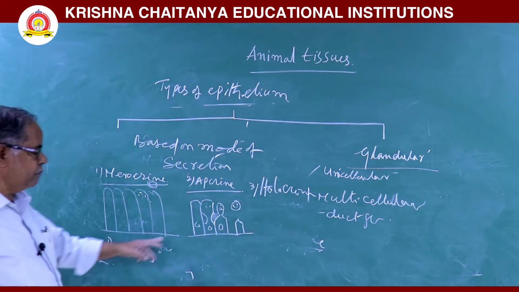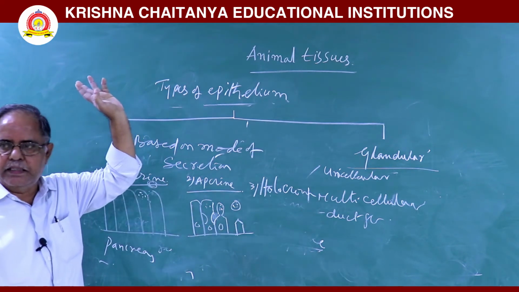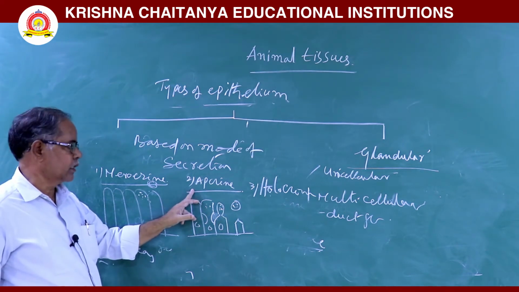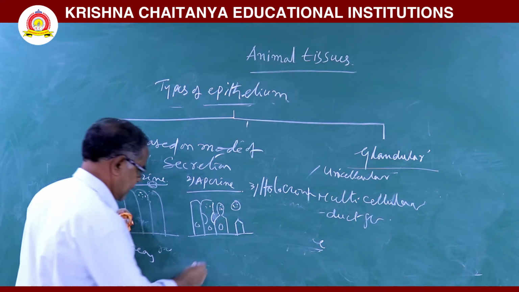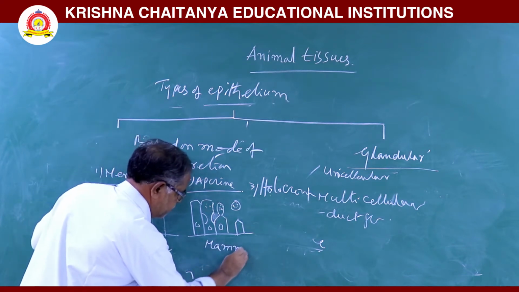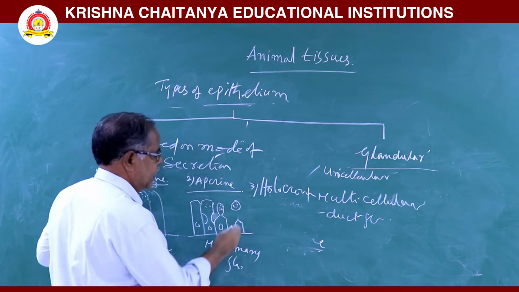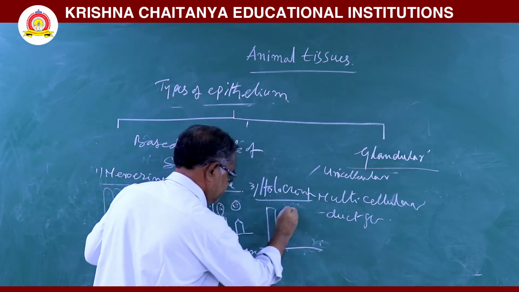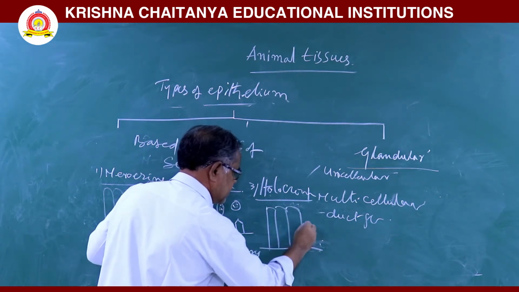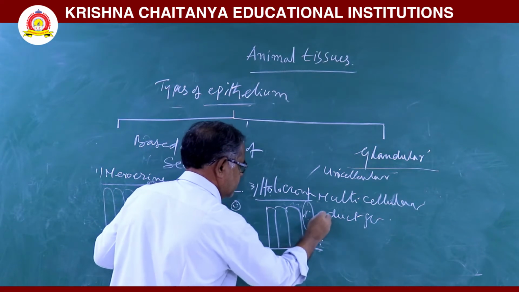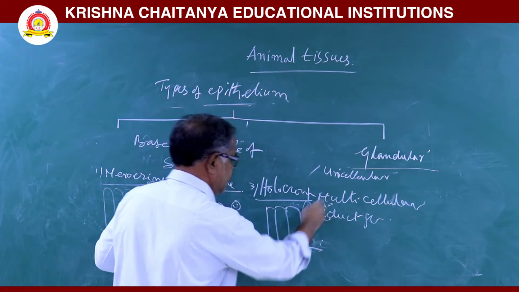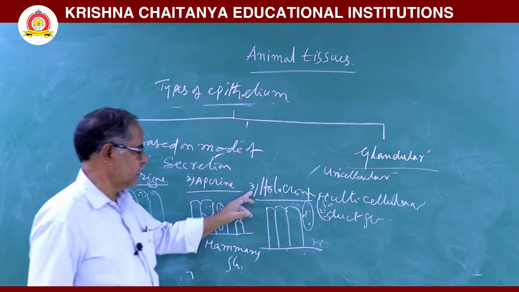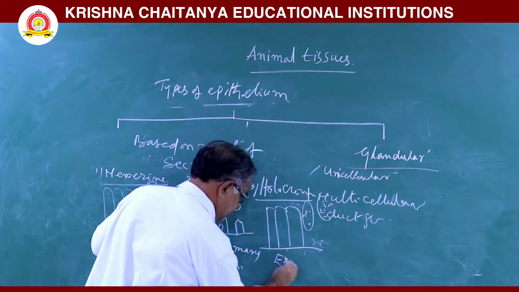In apocrine gland, the apical part of the cell is pinched off with their secretion. That type of glands are called apocrine glands. For example, mammary glands. Next, holocrine gland. These secretions are released by the total loss of the cell; the cell will disintegrate. The secretions come out. That type of glands are called holocrine glands. Example, sebaceous glands.